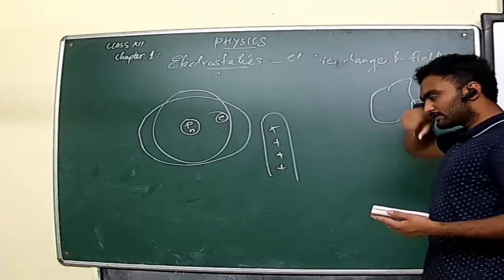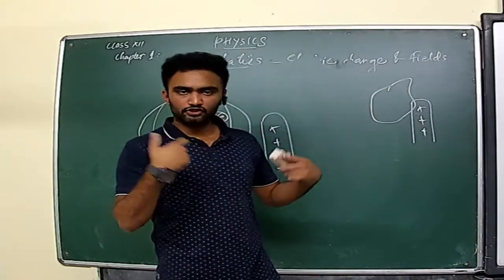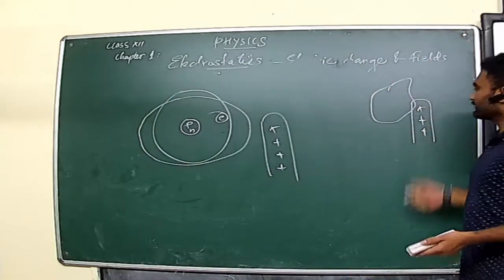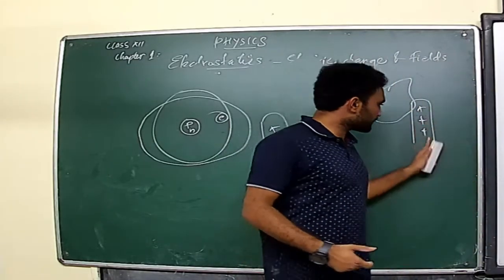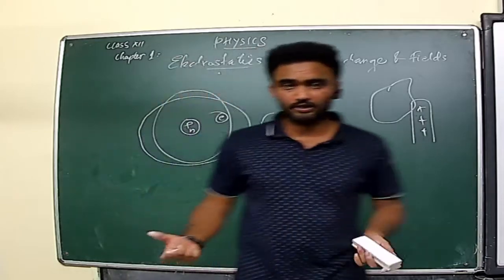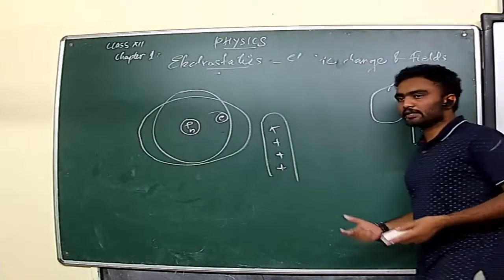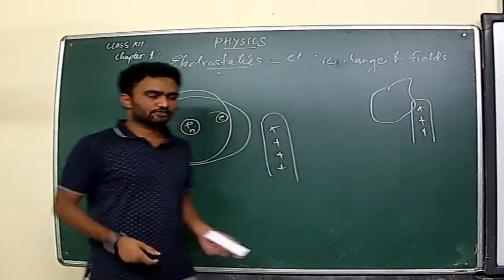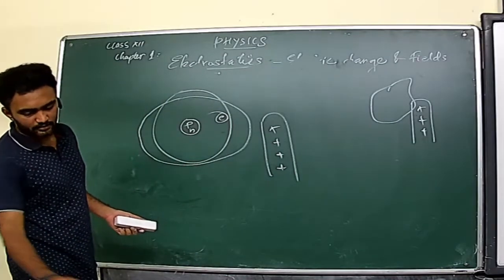Clear? At the same time, the body that we use to charge in induction can be used to charge any other material without any reduction in its charge capabilities, whereas in conduction, by the continuous process, the charge in this body will be lost. But in both cases, conservation of charge is happening. There is no loss or gain of charge, which means they follow the conservation law. Charge is neither created nor destroyed. So this is all about the electrostatic induction principle.